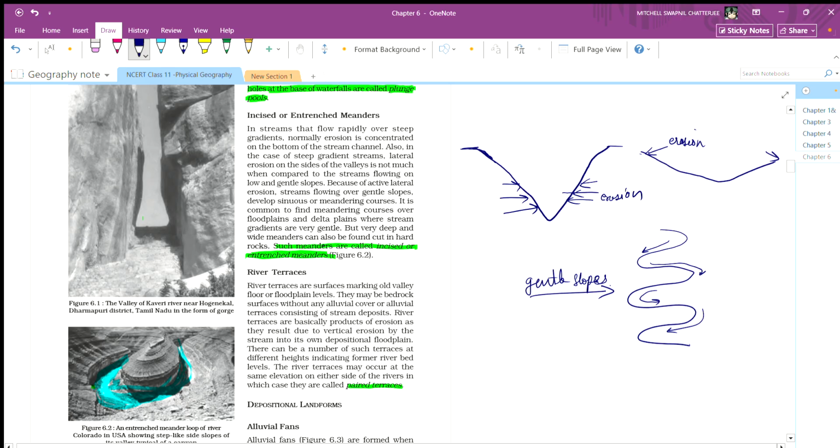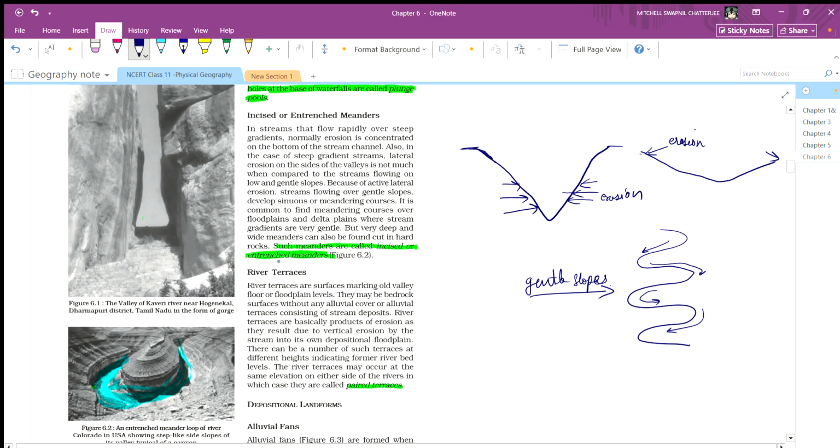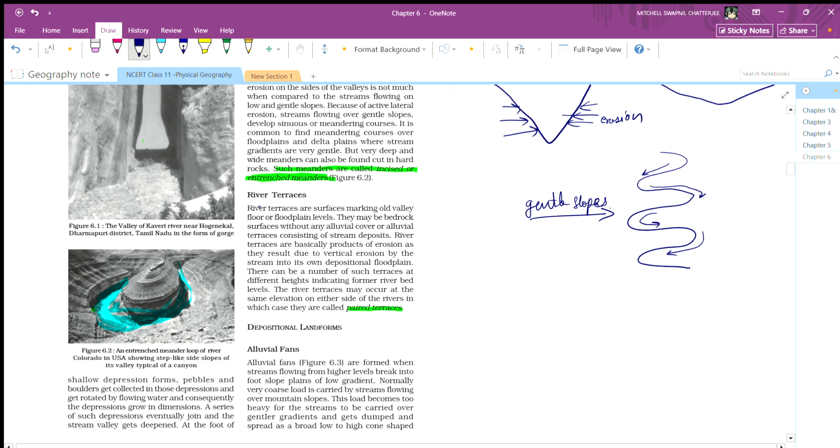Such meanders are called incised or entrenched meanders. When meandering is found in hard rocks, it is called incised or entrenched meandering. So this could be an example. This is an example of this one, where meandering is happening like this.